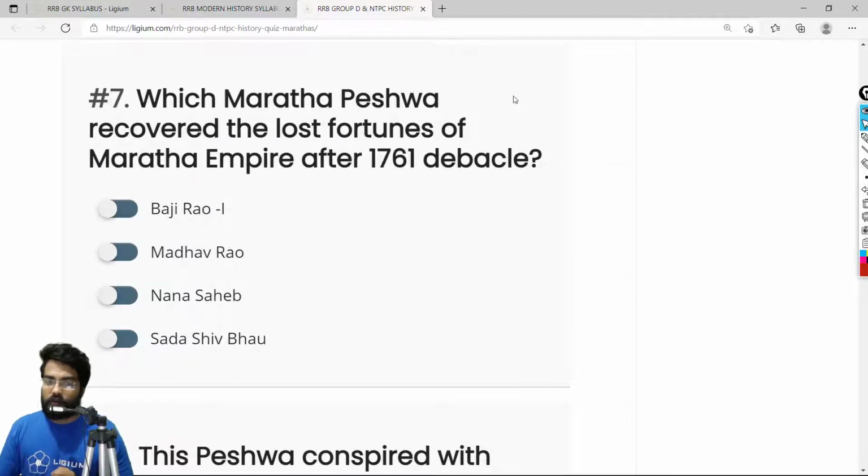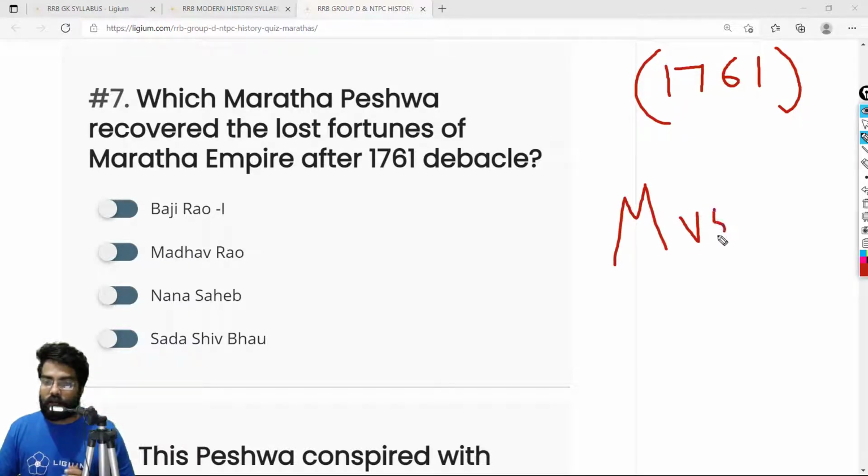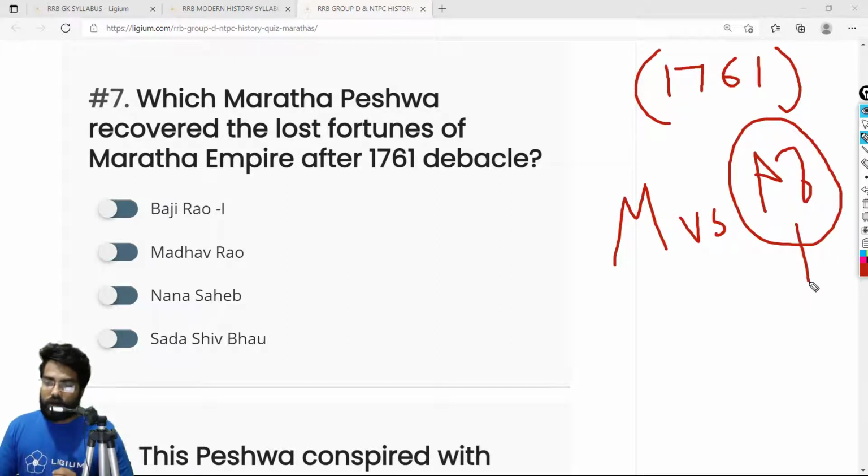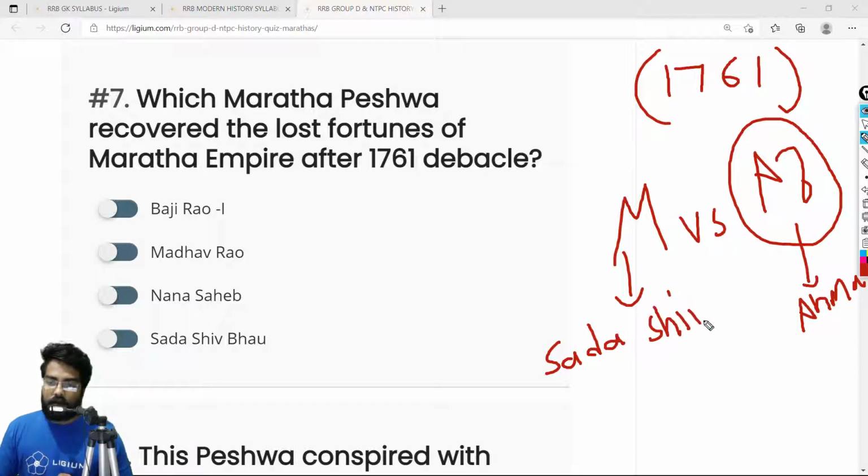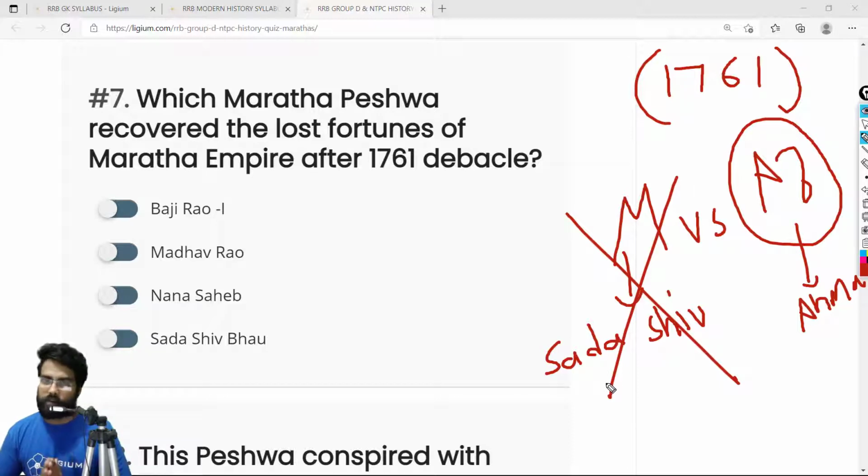Okay, so which Maratha Peshwa recovered the lost fortunes of the Maratha Empire after the 1761 debacle? This is a very important question because 1761 is a very important date in Indian history. In 1761, the Marathas fought against the Afghans, and the Afghans were the winners. The Afghans were led by Ahmad Shah Abdali, and the Marathas were led by Sadashiv Bhau. And the Marathas were defeated. Unfortunate.